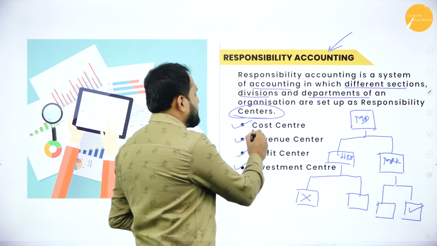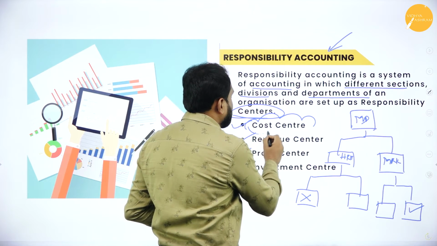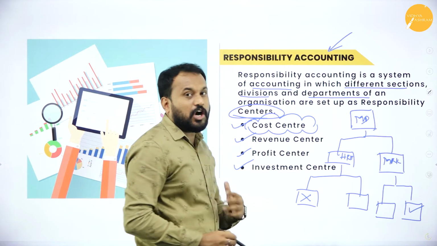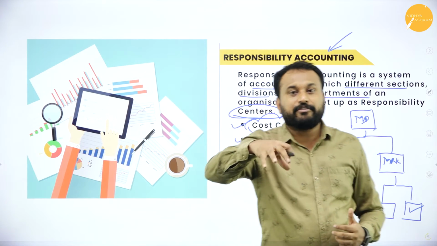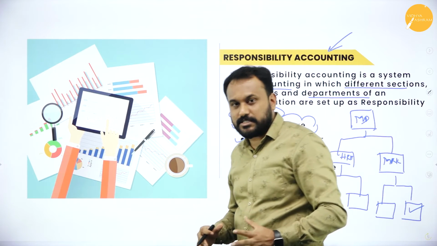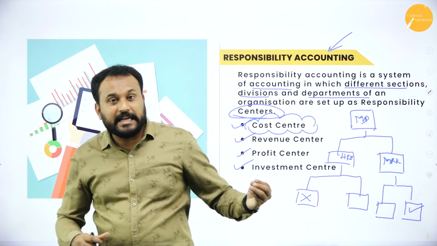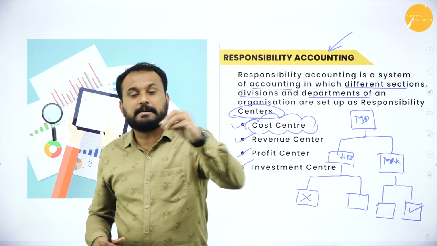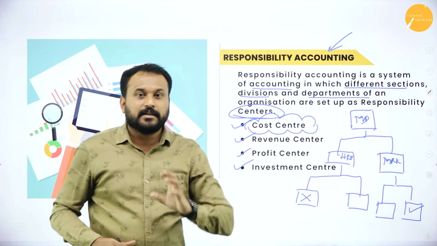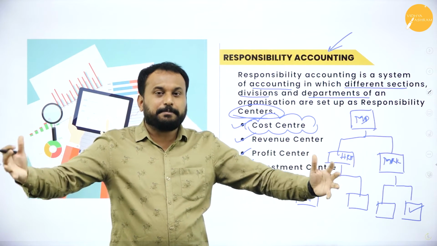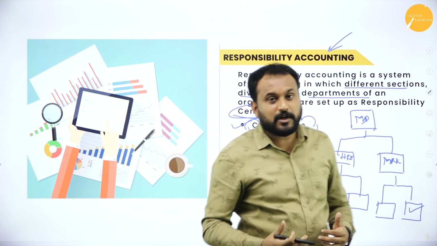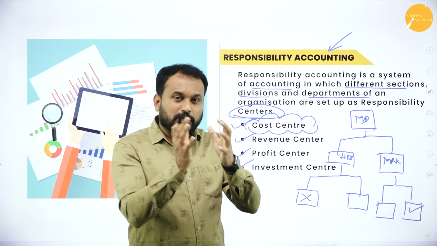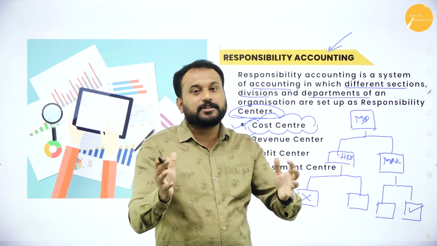What happens in the cost center? In the cost center, they deal only with the cost. That means how much the company is putting in for the manufacturing. That is only for the cost. That means money is going out of the company. That is the cost center. Now whatever department you go with, where money is going outside, we call that a cost center. And who will take the responsibility? Those particular people will take the responsibility.